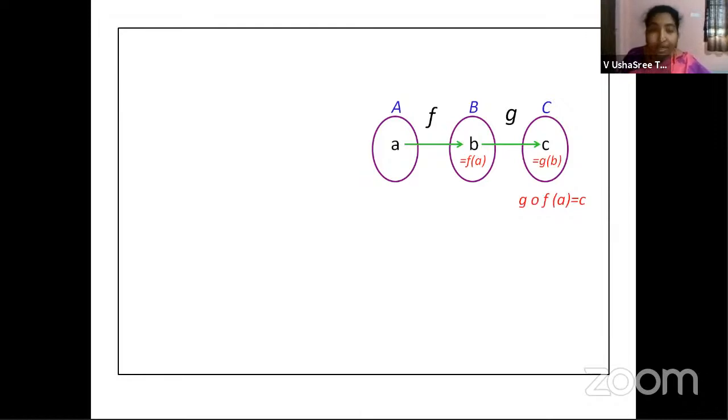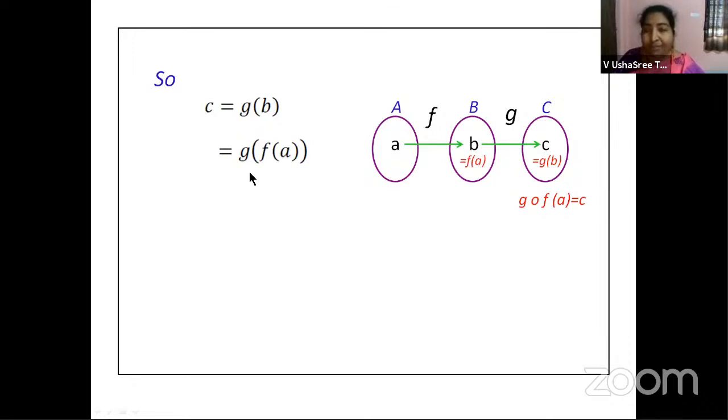All right. Now let us come to the representation of this in the form of statements. So c is equal to g of b. Can we say c is equal to g of b from this, right? So instead of b, we are substituting f of a, like how we got here, right? Then how are g and f related?